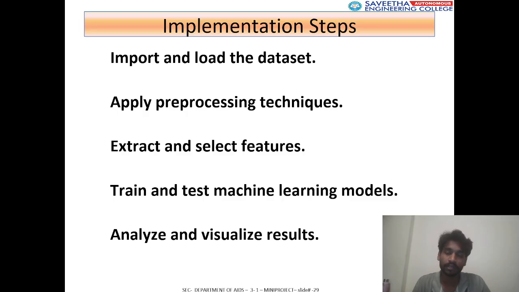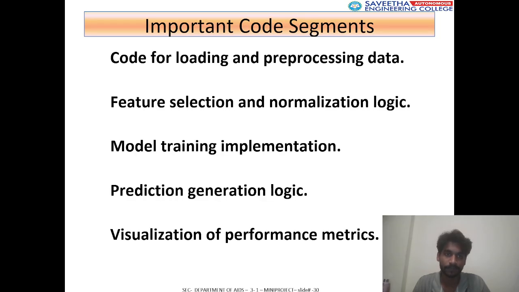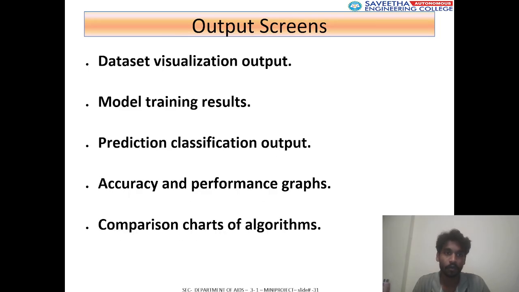So what are the implementation steps of this project? Import and load the dataset, apply pre-processing techniques, extract and select features, train and test machine learning models, analyze and visualize results. Important code segments: code for loading and pre-processing data, feature selection and normalization logic, model training implementation, prediction generation logic, and visualization of performance metrics. The output screens: dataset visualization output, model training results, prediction classification output, accuracy and performance graphs, comparison charts of algorithms.